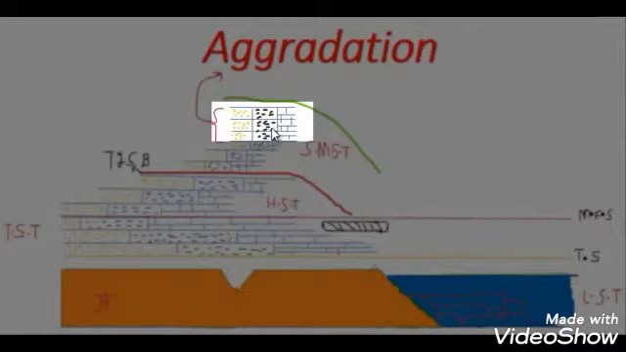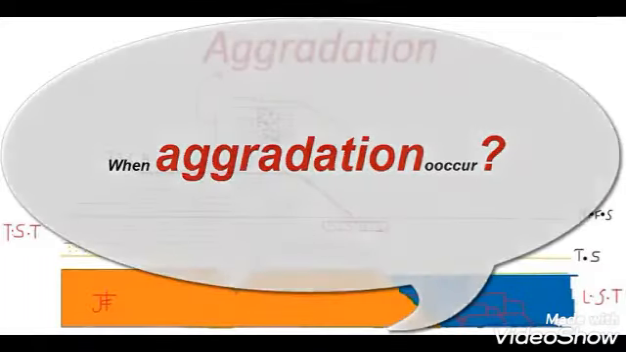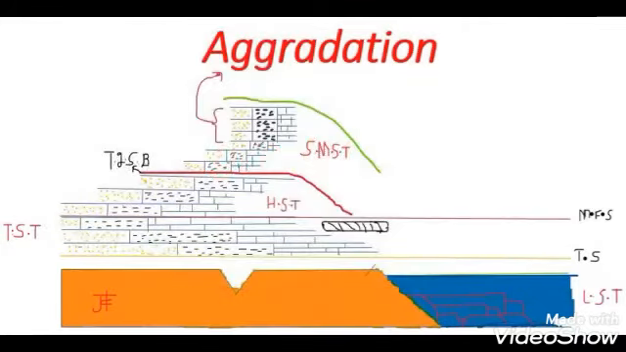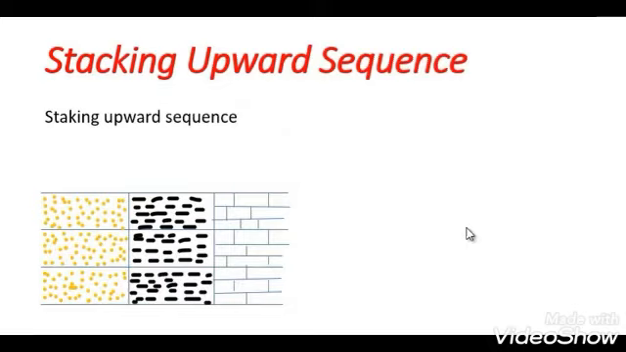Aggradation is the process of sedimentation in marine basins in which sediment supply is equal to the generation of accommodation space. Aggradation always occurs after maximum fall or maximum rise of sea level. During aggradation, stacking upward sequences form, in which sandstone overlies sandstone, shale overlies shale, limestone overlies limestone, and so on.